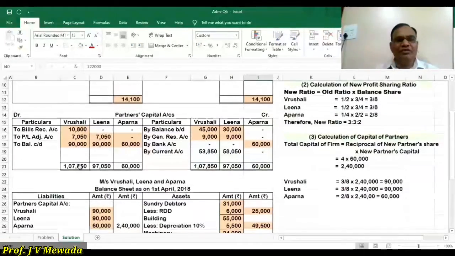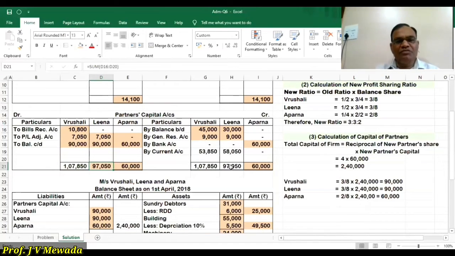In the capital account, we will have 60,000 for Aparna, 60,000 as the credit total, so the debit total is also 60,000. For Lina, the debit total is heavy, 97,050.